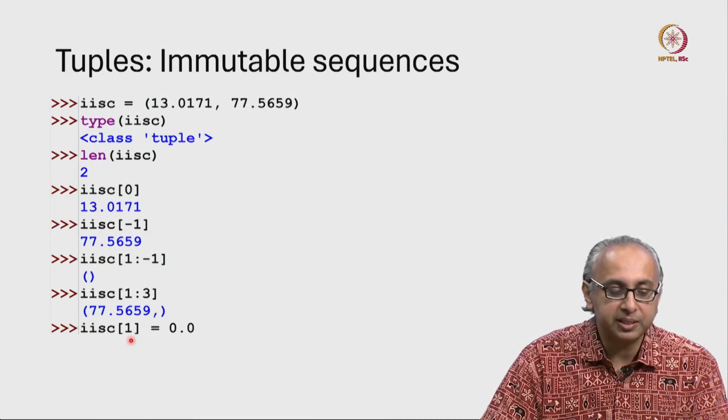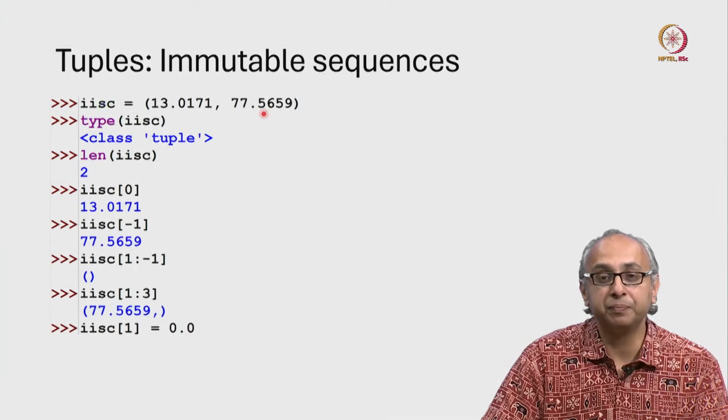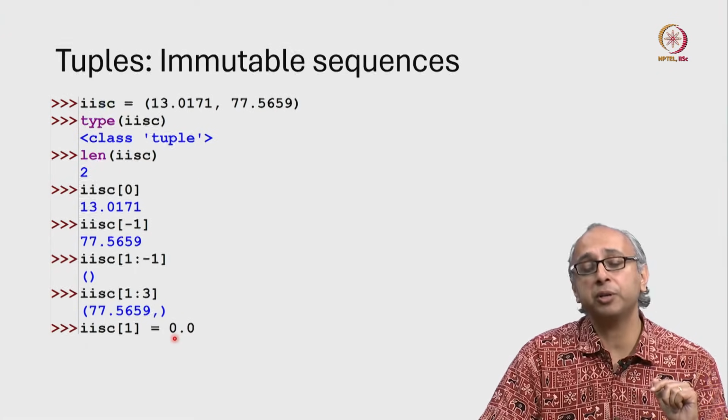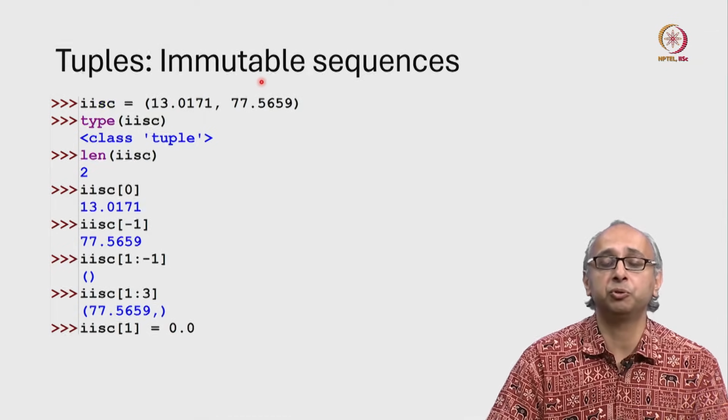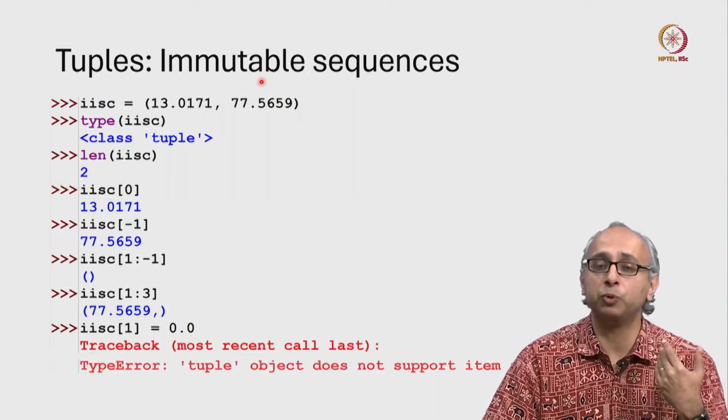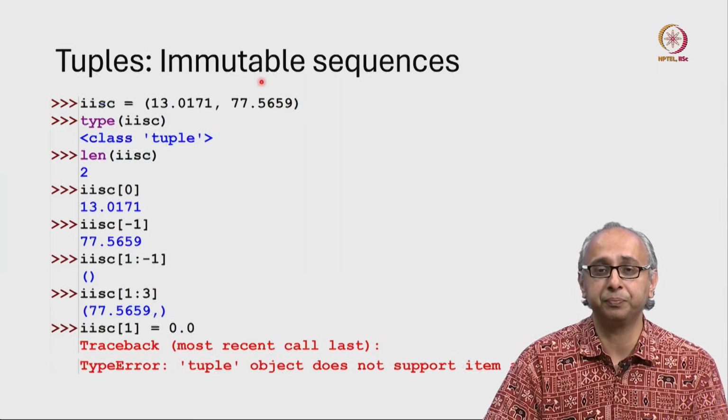Now, IISC1 is this item. What if we try to modify it to 0.0? Well, tuples are immutable. So trying this operation will result in an error.